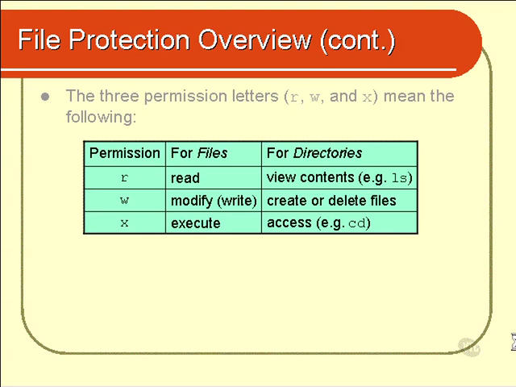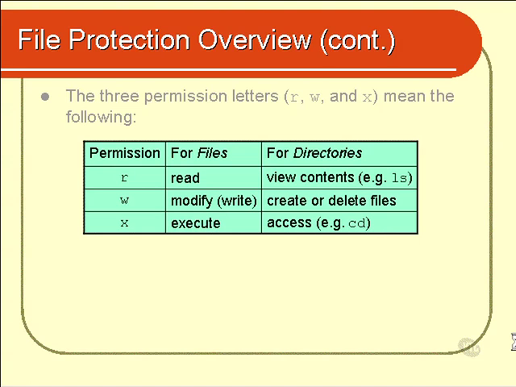Now we're going to talk about that in the last module of this chapter. I'm going to show you a serious security loophole in Unix security. It's only serious because most people don't know about it, so they're not aware that they're leaving themselves with a security risk. Finally, the execute permission means for a directory that you can actually go there. Using, say, cd, you can access the directory.